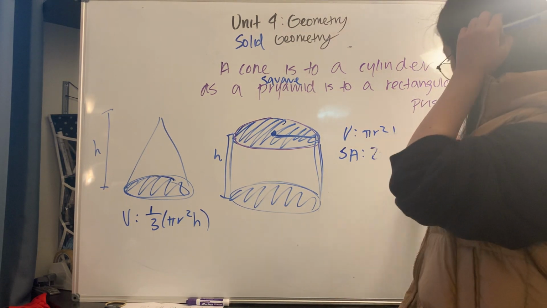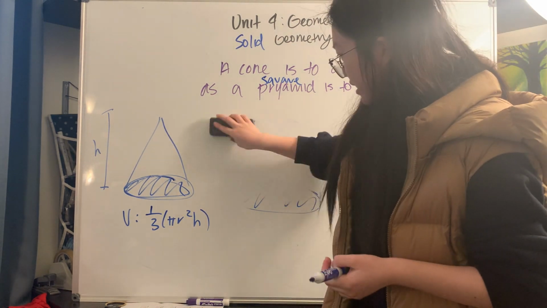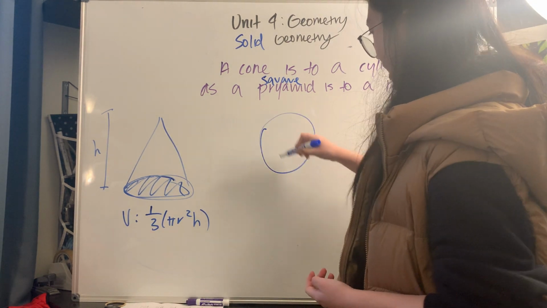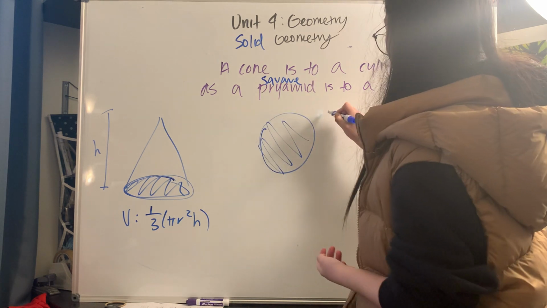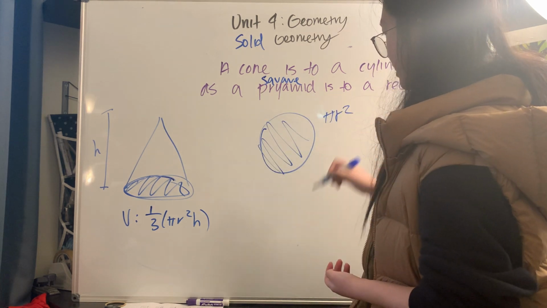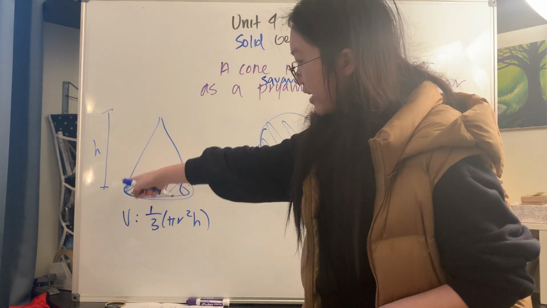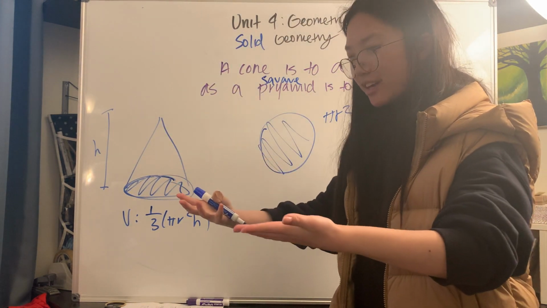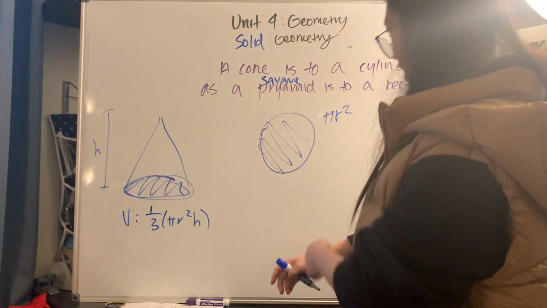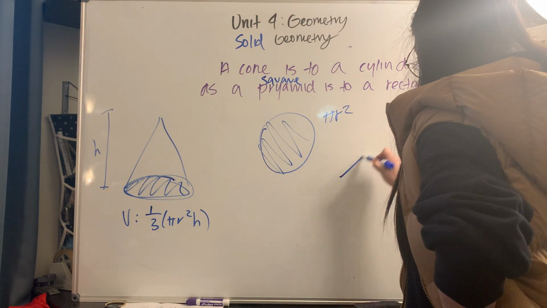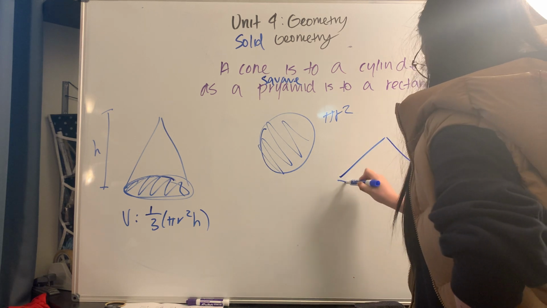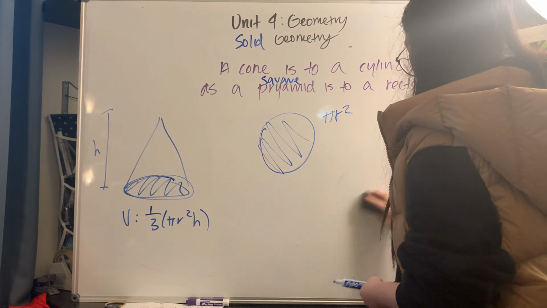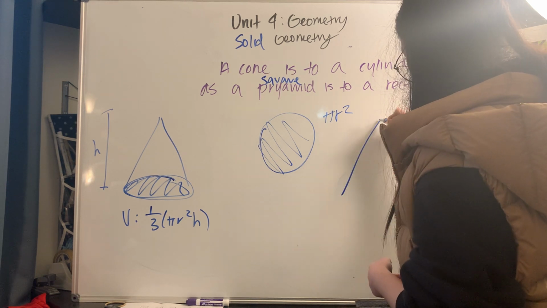Alright, so let's say that you have this cone and you have the circle right here. So this is the same. The area of the circle is the same. It's always going to be pi r squared. But you also can unwrap this right here. I'm not sure what kind of shape to describe it as, but when you unwrap it, you get something that looks like this. Maybe I can draw this better. You get something that looks like this.